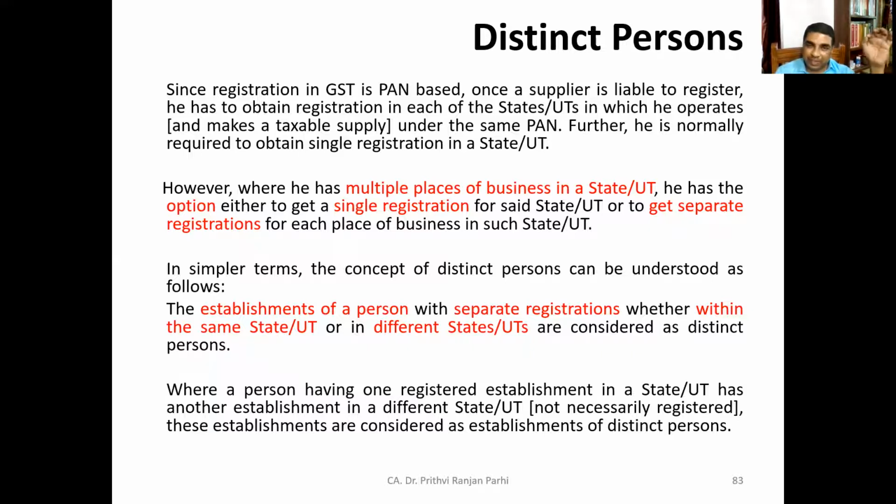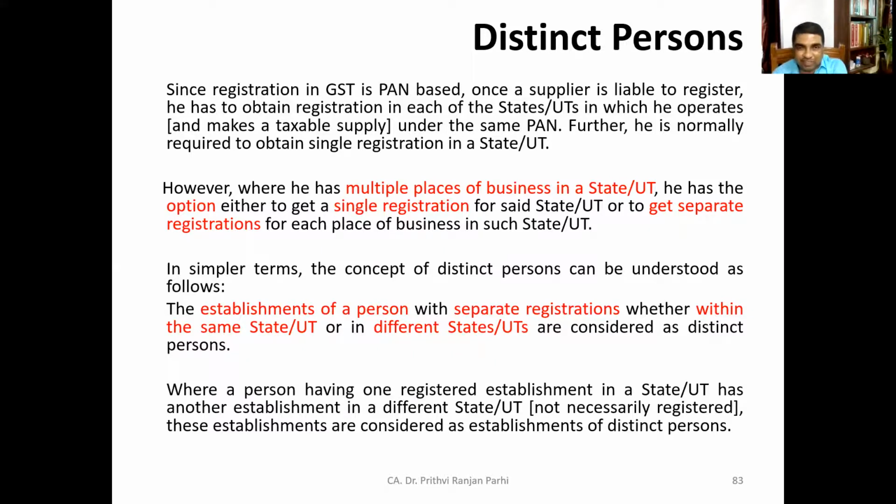So this gives us an idea that for one PAN there can be multiple GST numbers. That is the situation when the concept of distinct person arises.